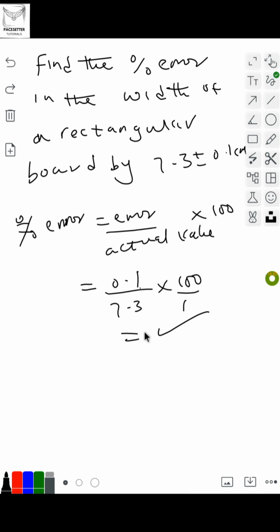Let's quickly do that together. I have 0.1 multiplied by 100, divided by 7.3, and that gives approximately 1.37 percent to 2 decimal places. So you can see that it's very simple.